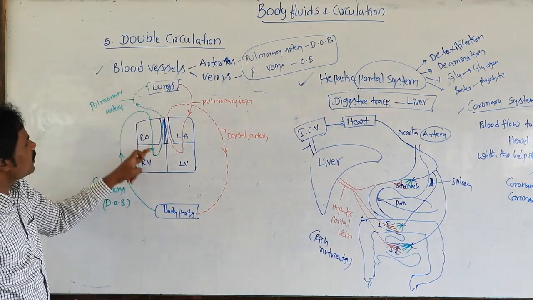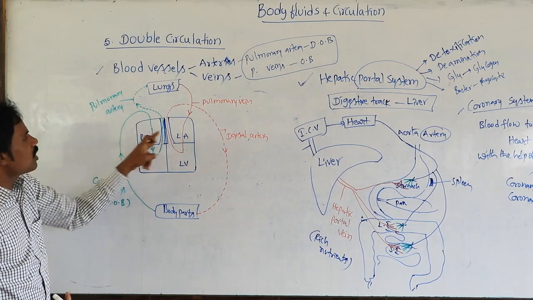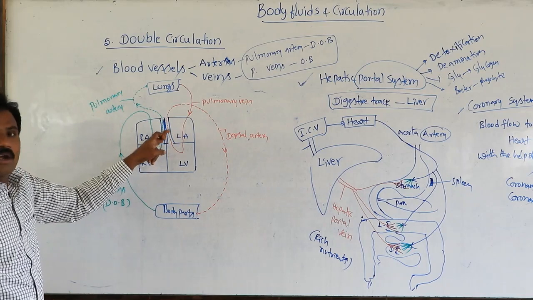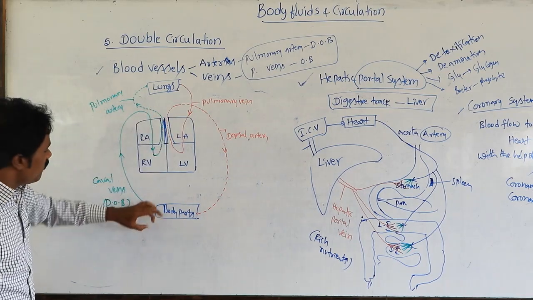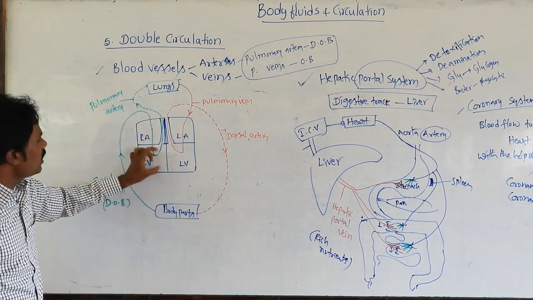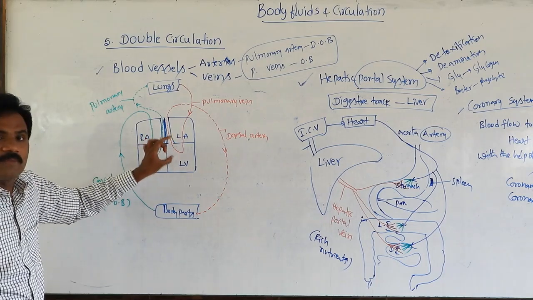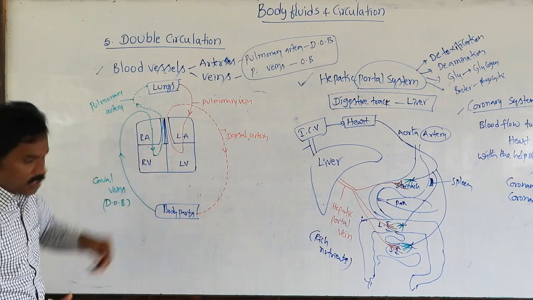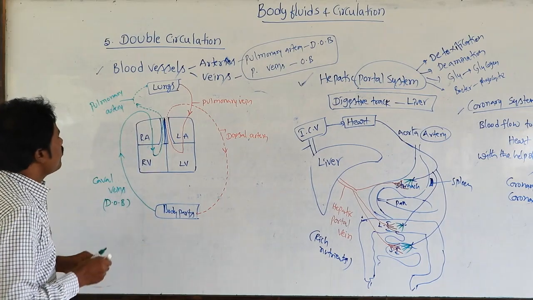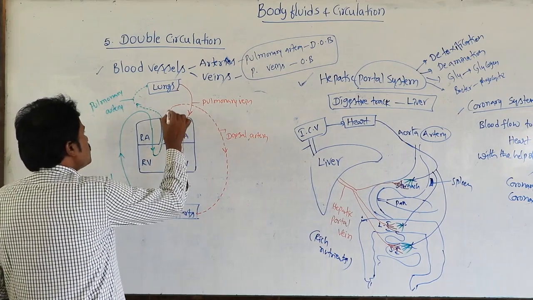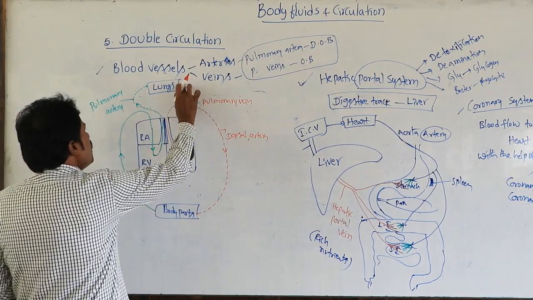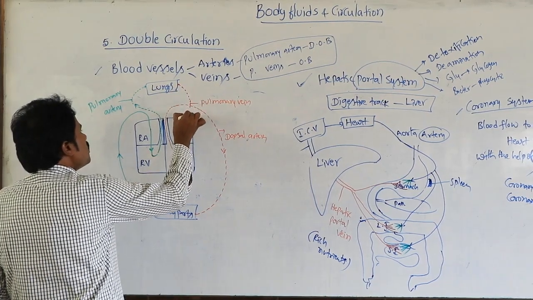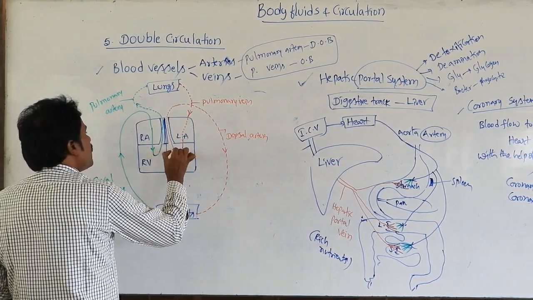From lungs to the heart we call pulmonary circulation. From the heart to body parts is the systemic circulation. Here both will be present. Whatever dotted lines are present, they represent pulmonary circulation.